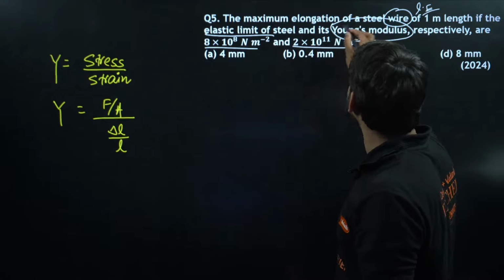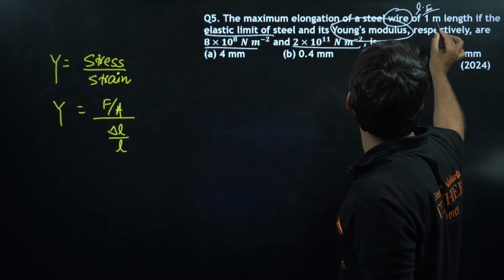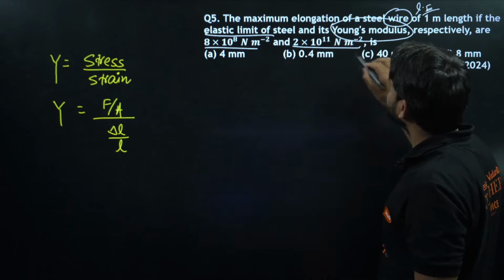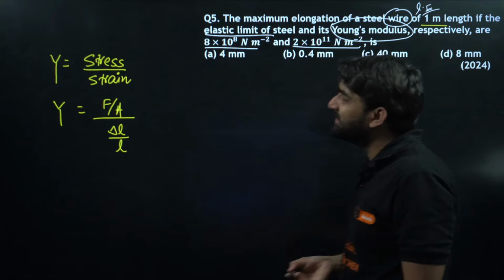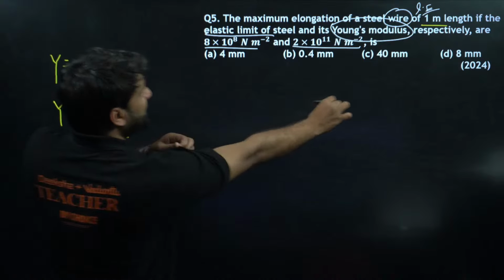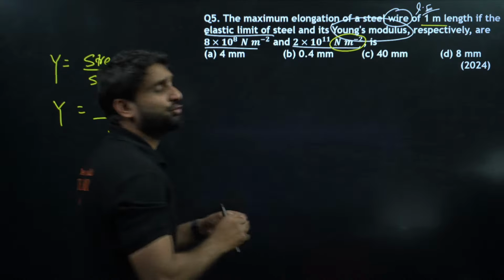Now look at the question. The maximum elongation of the wire, so we have to find delta L here. The wire length is 1 meter. So L is given here, everything is given, nothing challenging. Can you see the unit here? This is not delta L, this is a stress, because the unit is Newton per meter square.